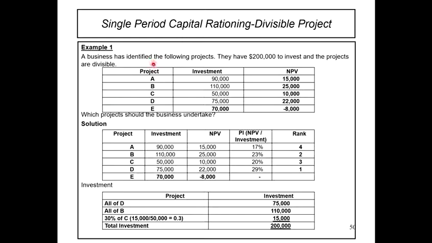Okay, so kita pun buatlah projek A, B, C, D, E. Okay, so investment dia dah bagi, letak balik. NPV dia dah bagi, so letak balik. Dan tugas kita kena cari PI, iaitu NPV dengan investment. Okay, so dapatlah 70%, 23%, 20% and 29%.